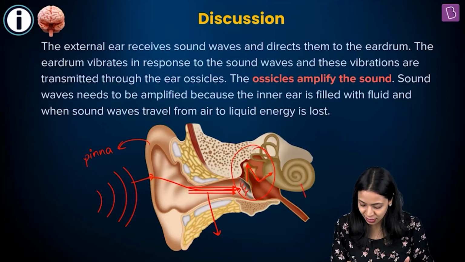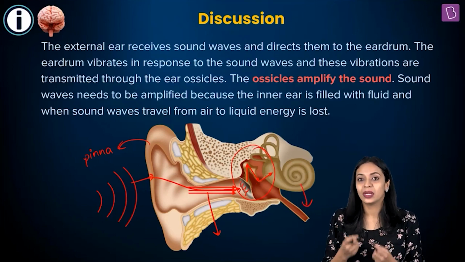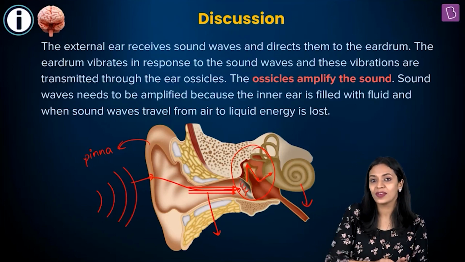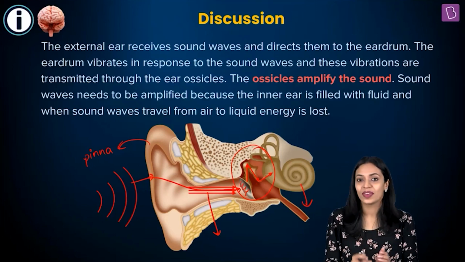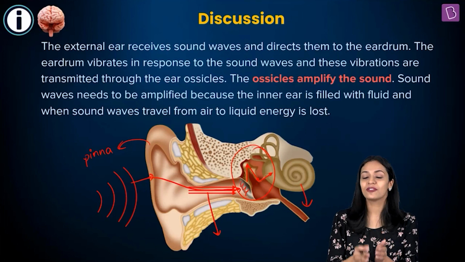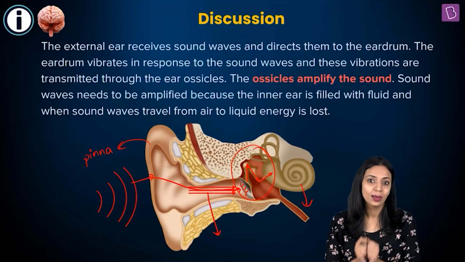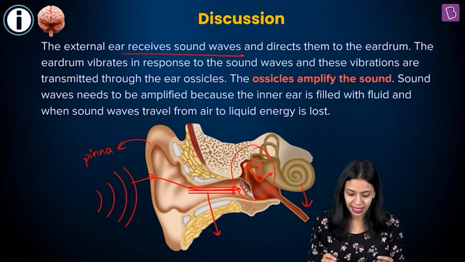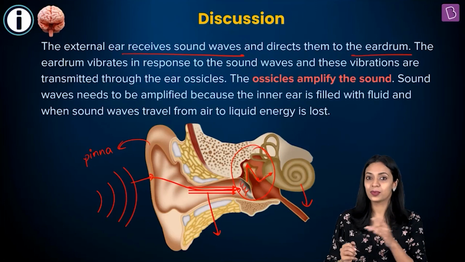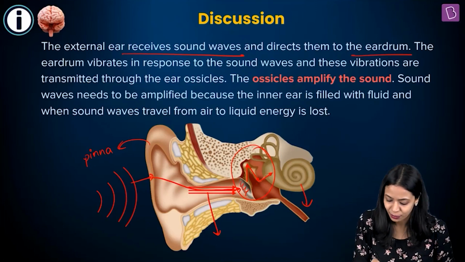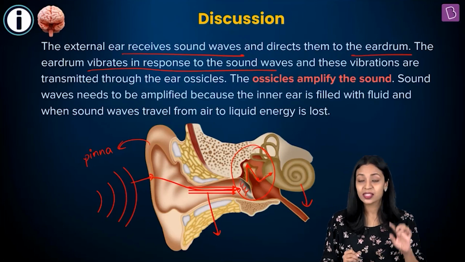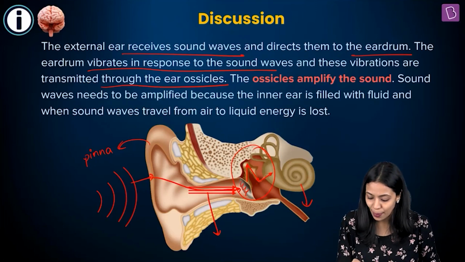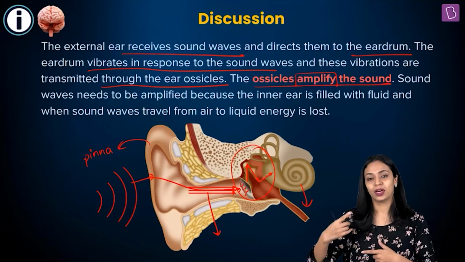The reason is that in the inner ear, where the sound waves can be detected, that area is filled with a fluid. So if you have to transmit the sound waves to an area that is filled with a fluid, the sound waves have to be amplified, and that is what is achieved by these three tiny bones that are present in our middle ear. Okay? So the external ear, like I told you, receives the sound waves and directs them to the eardrum. The eardrum is present at the end of the auditory canal. The eardrum vibrates in response to the sound waves, and these vibrations are transmitted through the ear ossicles. The ossicles amplify the sound. Amplify meaning make the pressure more.